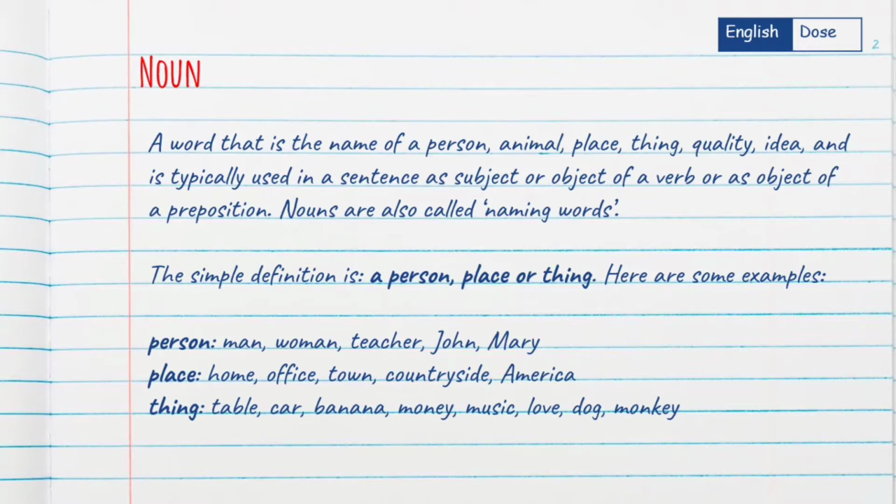Thing: table, car, banana, money, music, love, dog and monkey. So here the nouns are given, things as well as the animals. Hence it is clear that noun is a name of a person, animal, place or thing. Nouns are also called the naming words.